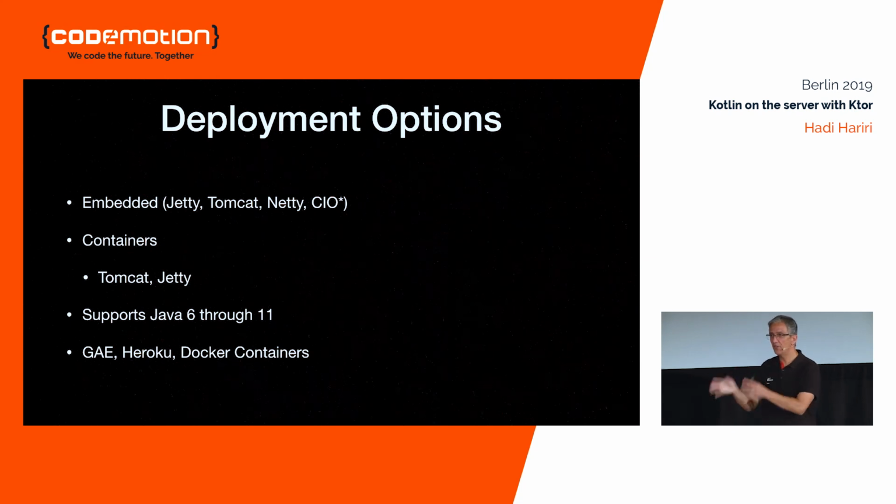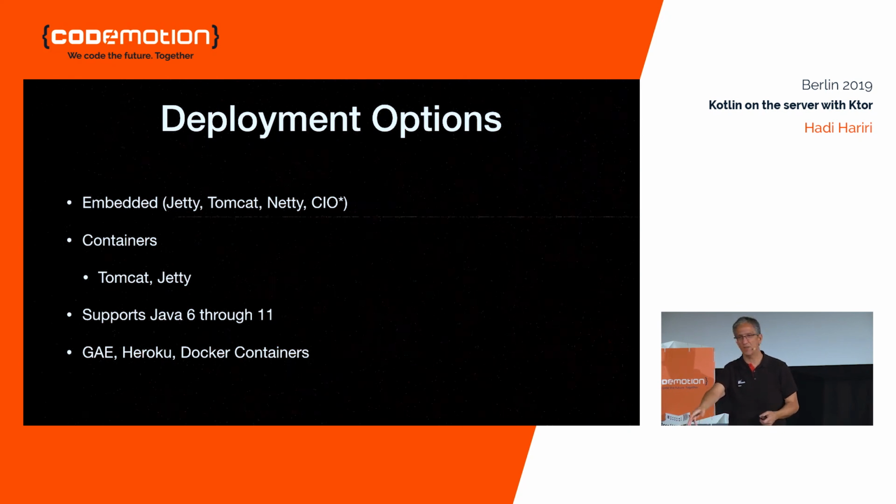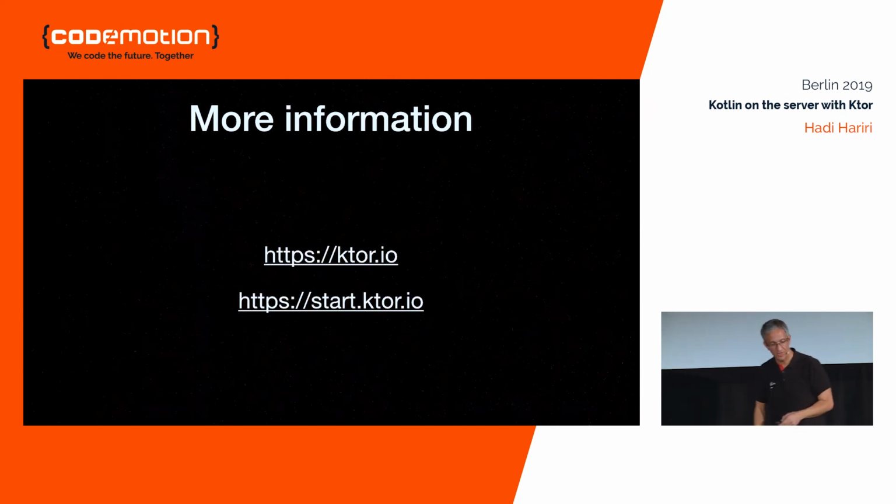Why are we doing this? Well, because one of the things behind Ktor is that it's multi-platform. And we want to make sure that it really is multi-platform. Containers, Tomcat, because Netty, for example, isn't multi-platform. Containers, Tomcat, Jetty supports Java 6 through Java 11. I haven't updated the slides. I don't know, what are we on now? Java 17. So it supports Java 17 as well. Google App Engine, Heroku, Docker containers, Kubernetes, yes, because why not? It supports that too, and blockchain.